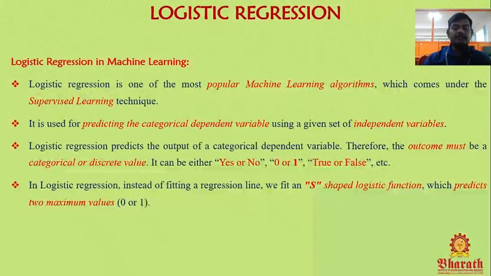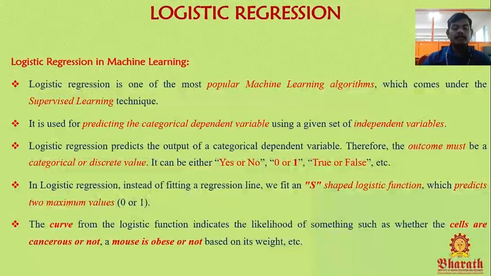In logistic regression, instead of fitting a regression line, we fit an S-shaped logistic function, which predicts two maximum values, that is 0 or 1. The curve from the logistic function indicates the likelihood of something, such as whether the cells are cancerous or not, or whether a mouse is obese or not based on its weight, etc. Okay, we need to learn about logistic regression.